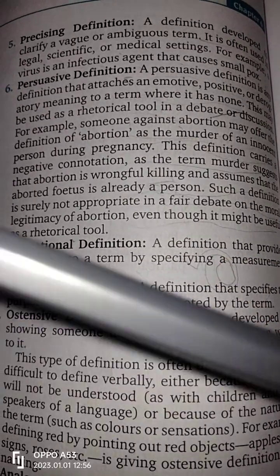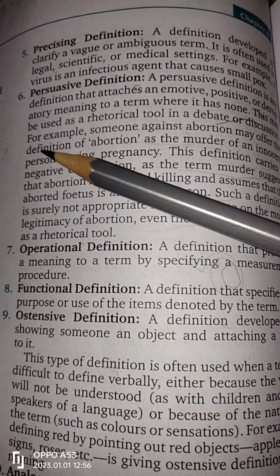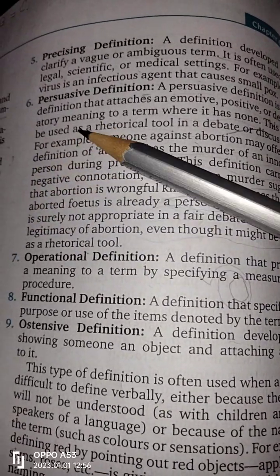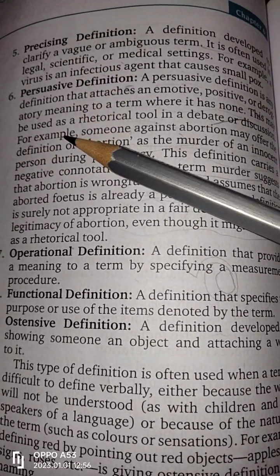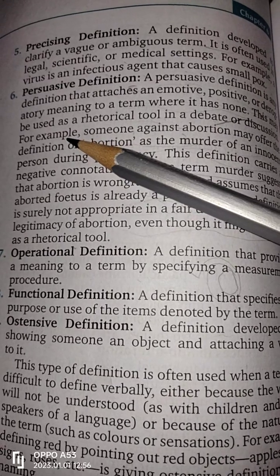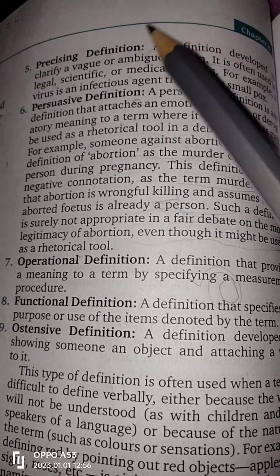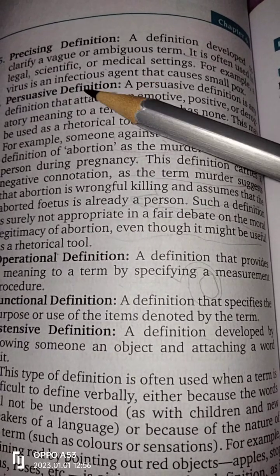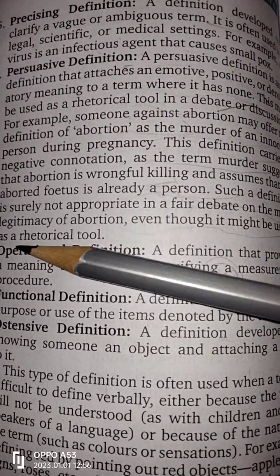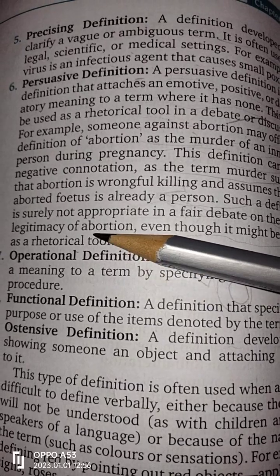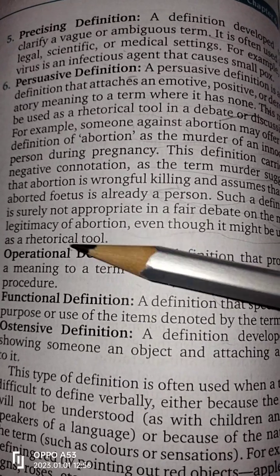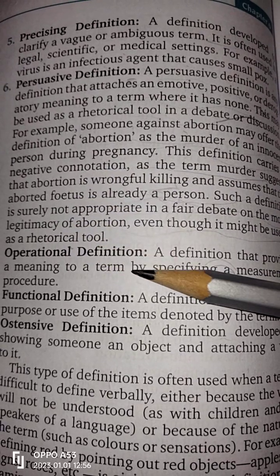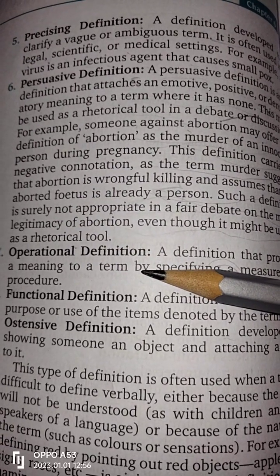If I say this is a pencil, this is used for writing exams, for writing your notes, that is called the functional definition of this pencil. If I say that this pencil is 10 centimeters long, and it has this much wood used in it, this much volume in it, that is called operational definition.